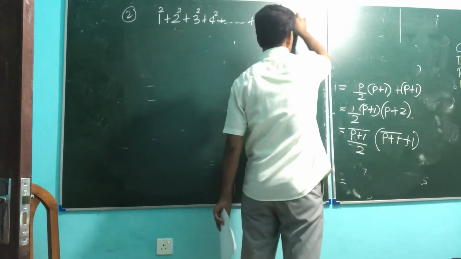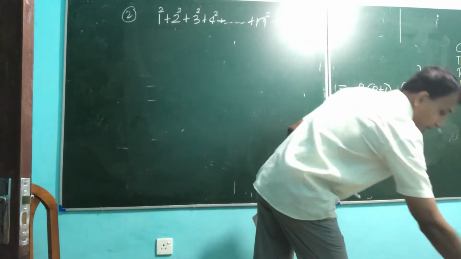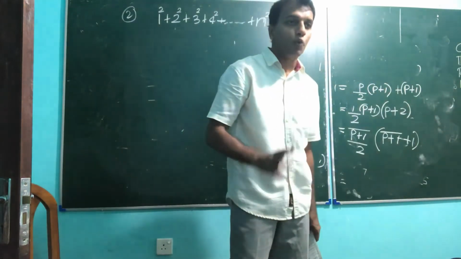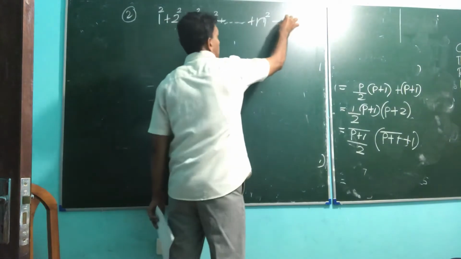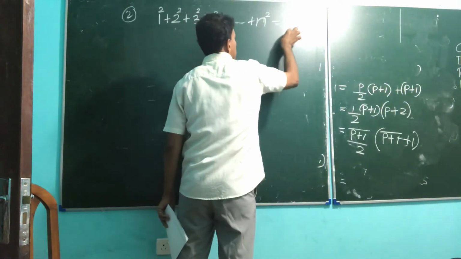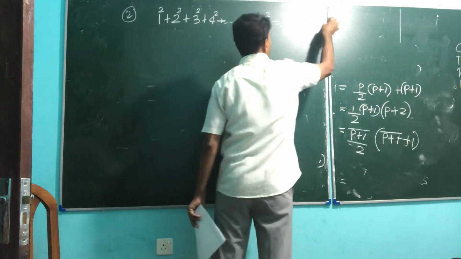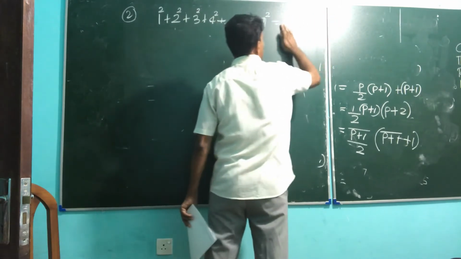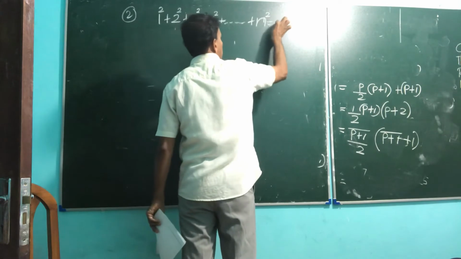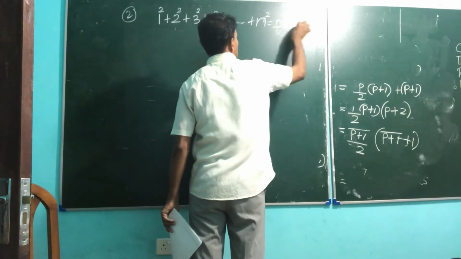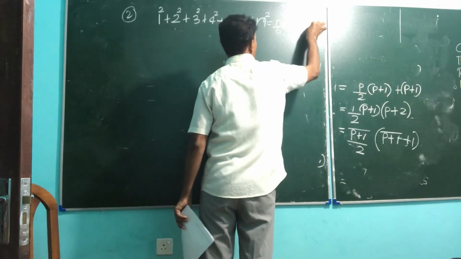Here also keep in mind this formula is n by 6, n plus 1, 2n plus 1, right?